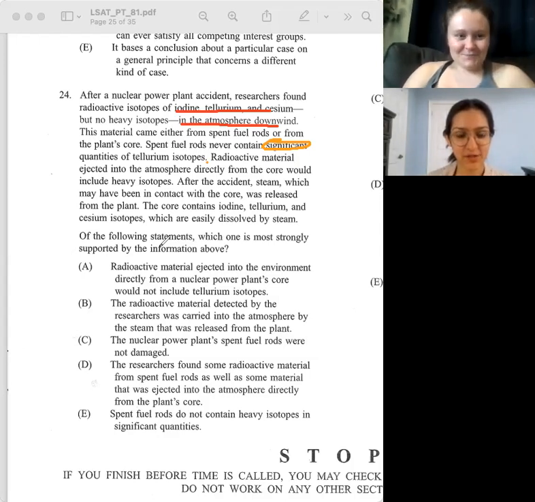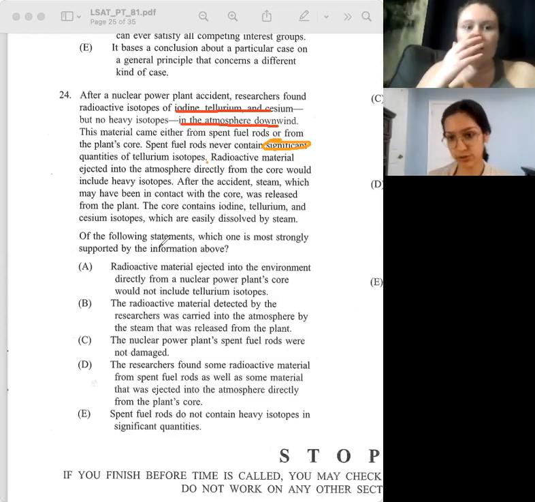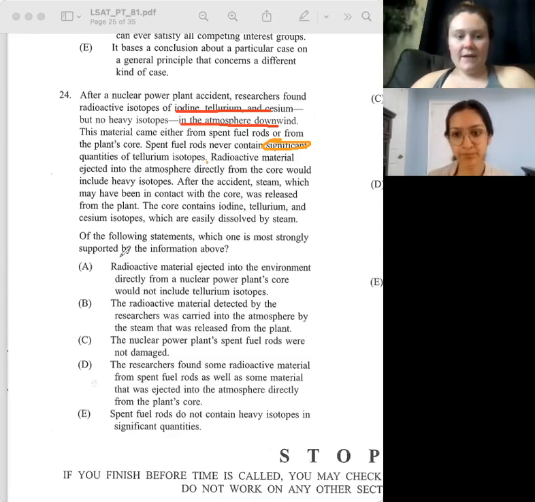Radioactive material ejected into the environment directly from a nuclear power plant's core would not include tellurium. No, wait, hold on one second. No, that's not right, because it says that radioactive material would include heavy isotopes. It doesn't say that it doesn't include tellurium isotopes. You're right that this one's wrong, but what about this specific accident?